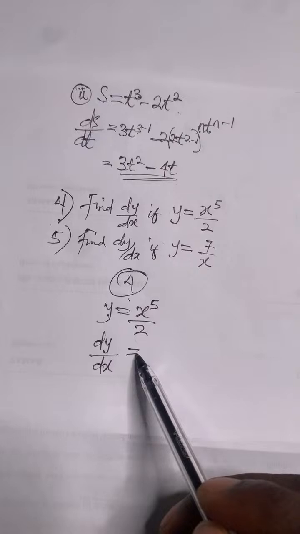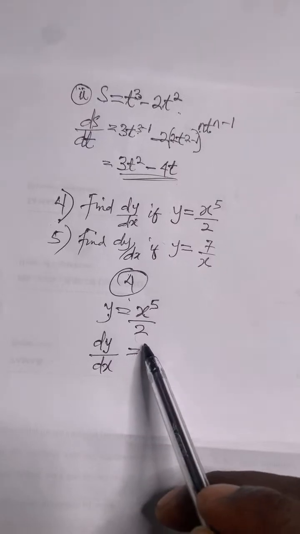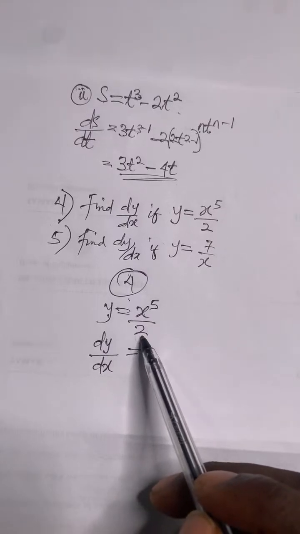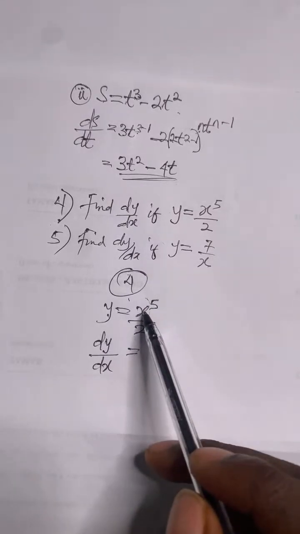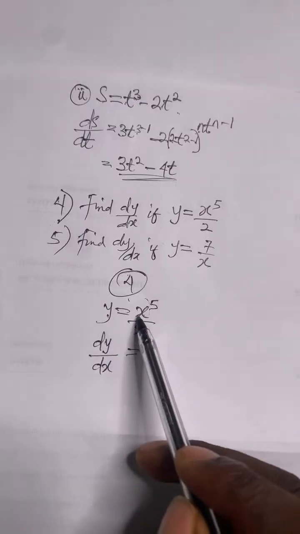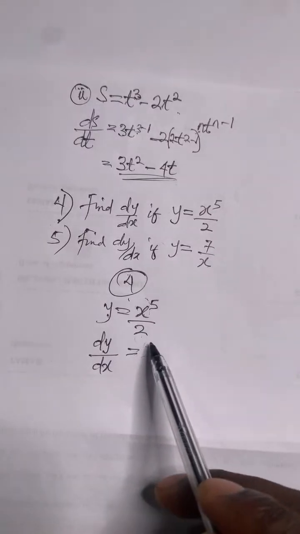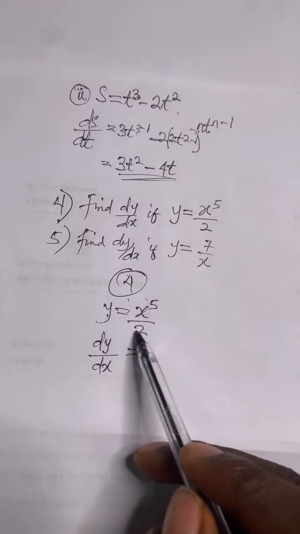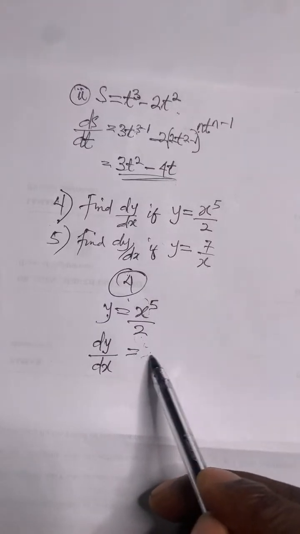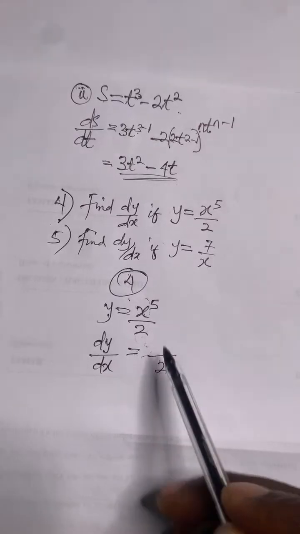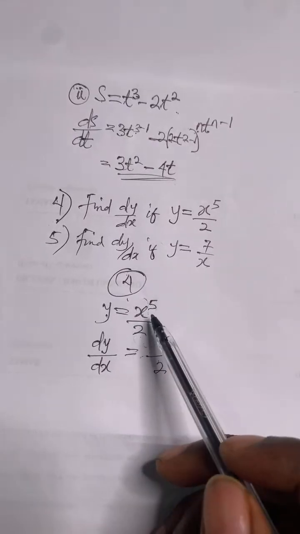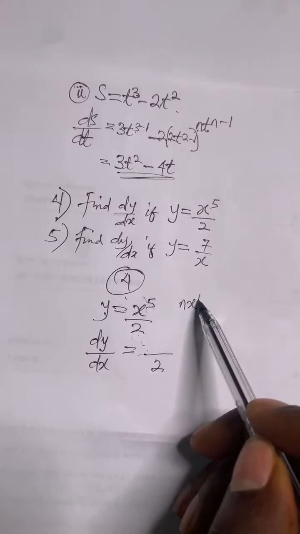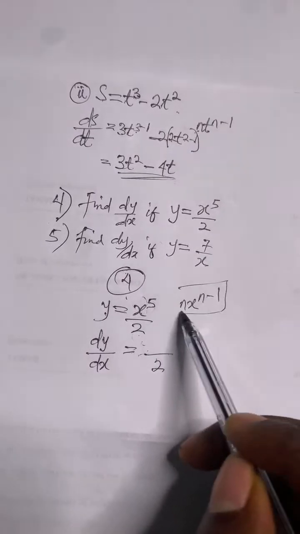If the denominator were alone, then we'd just say the differentiation of a constant is 0. But this time, this denominator is not alone. It's coming alongside this fraction. I can as well divide it, say 1 over 2, keep it separately and work on this one. But I can still keep it simple by leaving it as the denominator, and concentrate on this. So using the general formula of differentiation, you know that nx to the power of n minus 1 is the general formula.